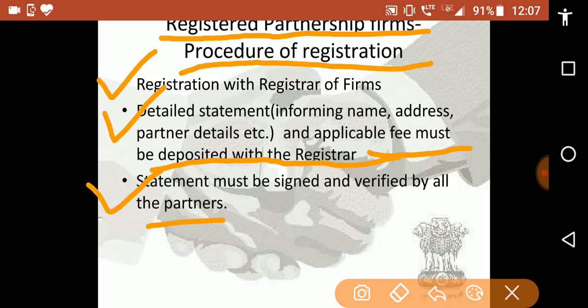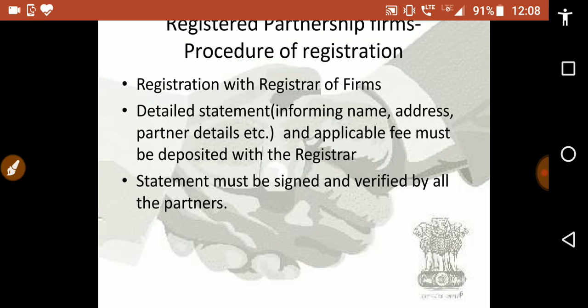So first is registration with the registrar of firms. In the registration process, a detailed statement informing name, address, partner details, etc. and the applicable fee must be deposited with the registrar, and the statement must be signed and verified by all the partners. So this is the procedure of registration.